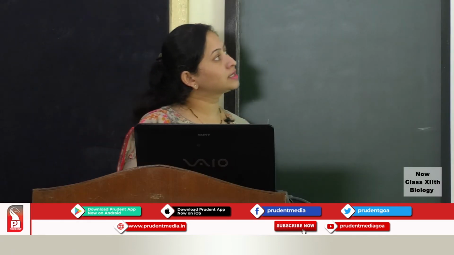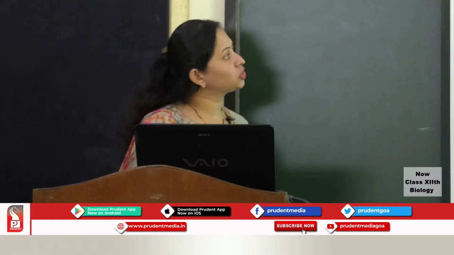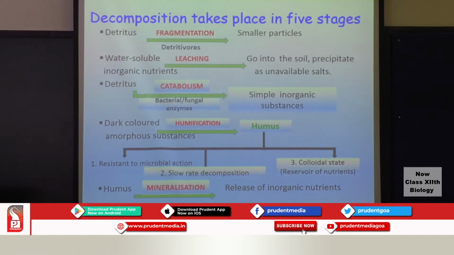Decomposition occurs in a series of steps. There are 5 important or major steps in the process of decomposition. We have fragmentation, leaching, catabolism, humification and mineralization. Now, out of these 5, the first 3, fragmentation, leaching and catabolism, all occur simultaneously on the detritus.